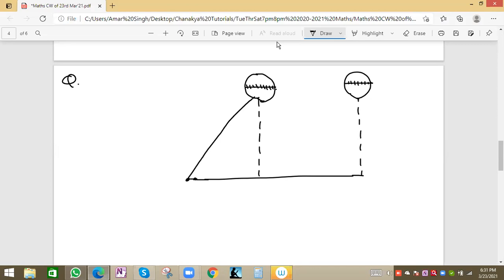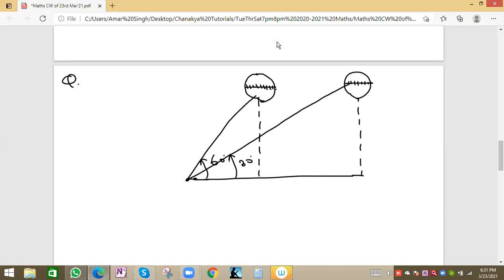Initially, this angle will be more. If it is near, the angle will be more, and later this angle will be less. As it goes away, this angle will reduce to 30 degrees.